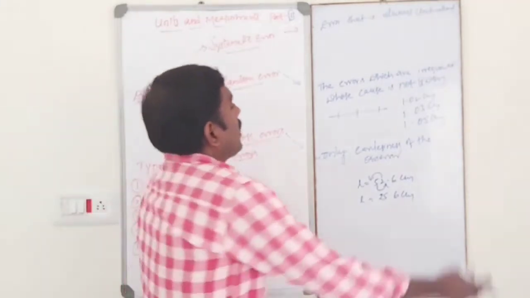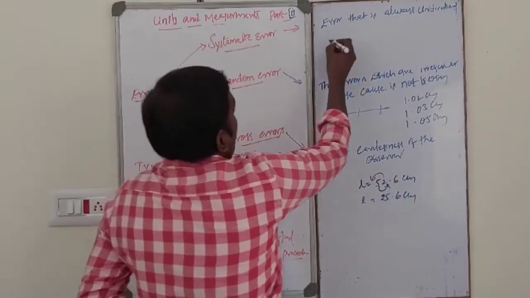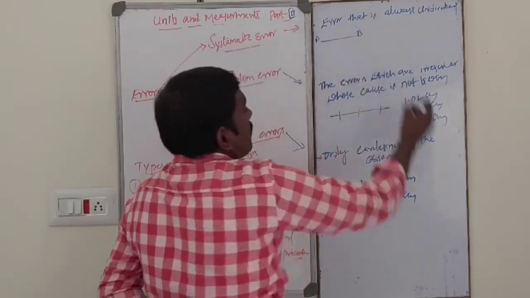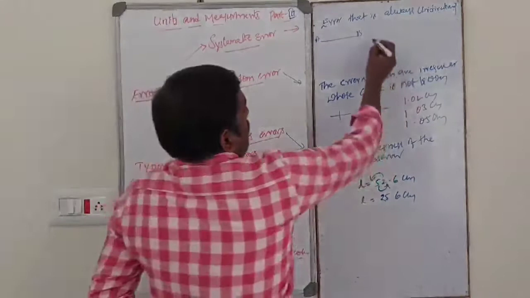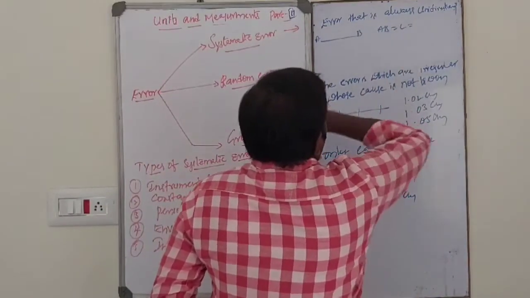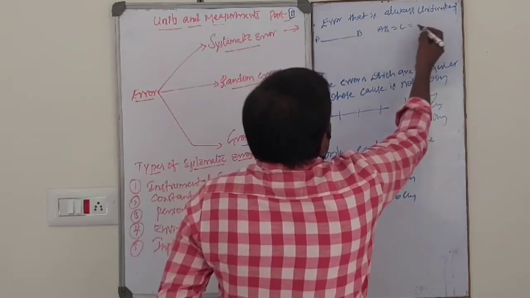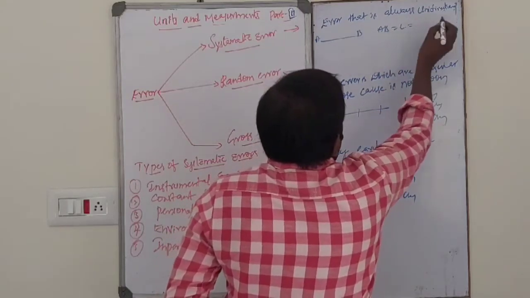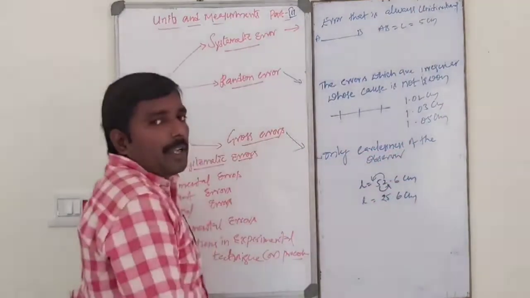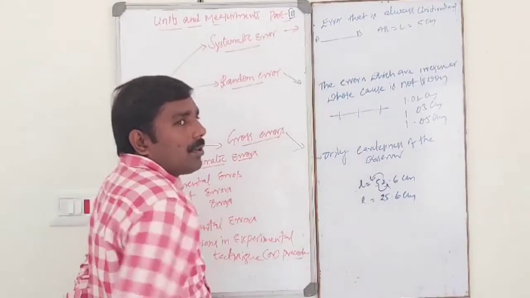Suppose let us consider a small wire. AB is the length of the wire. The actual length of the wire is given as 5 centimeter. That is the actual value of the given wire.